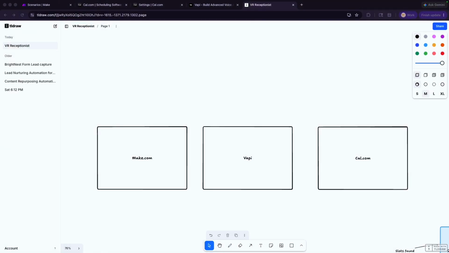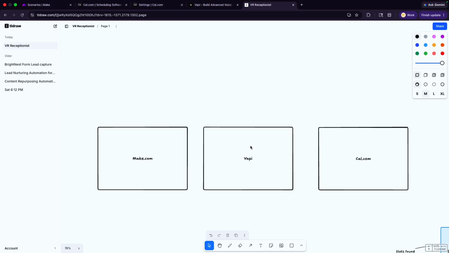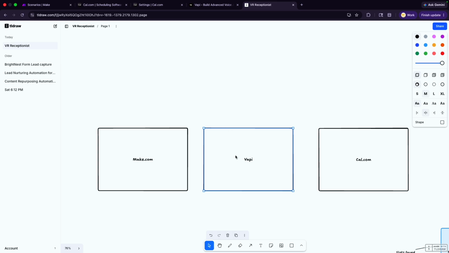So for this to work, we're going to need access to 3 tools in this tutorial. You will need an account with Make.com. I recommend you have the core account, the core subscription. And then you will need an account with Vapi. Vapi is going to be where we will build our assistant.